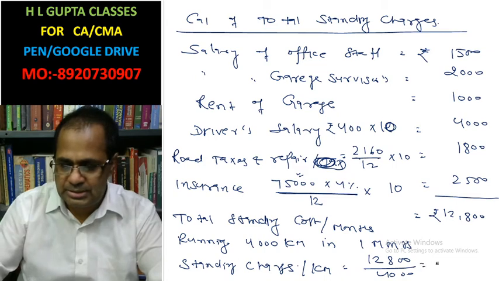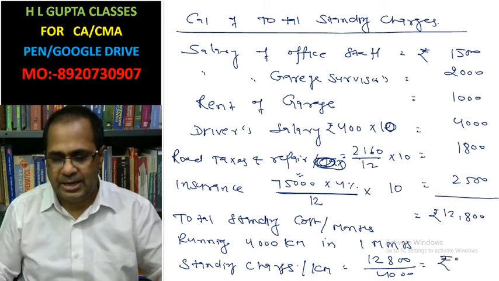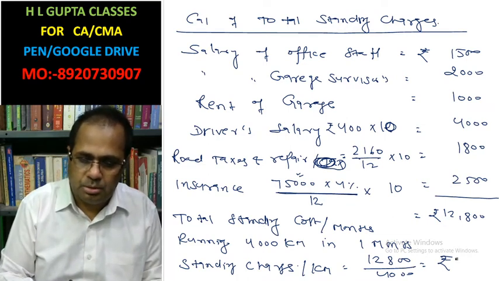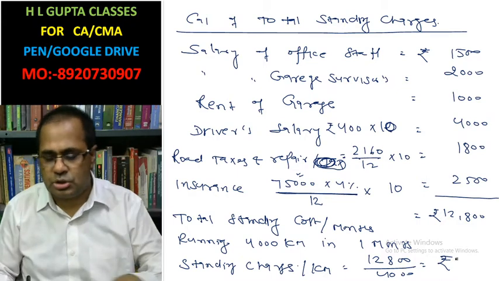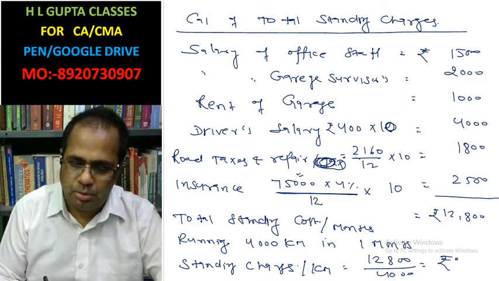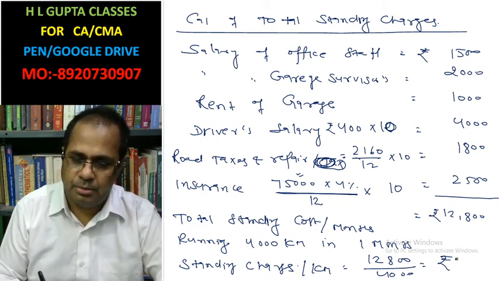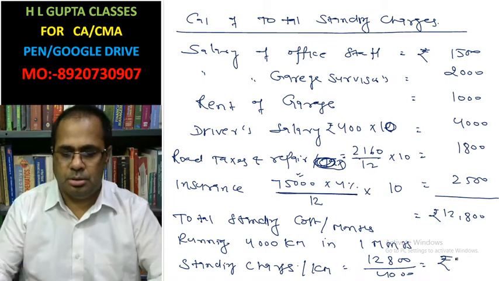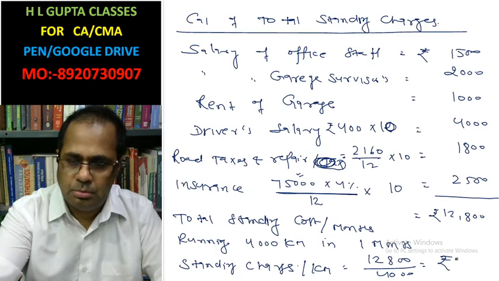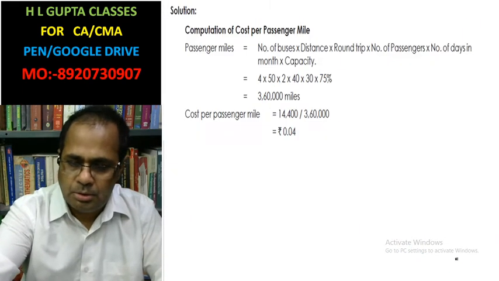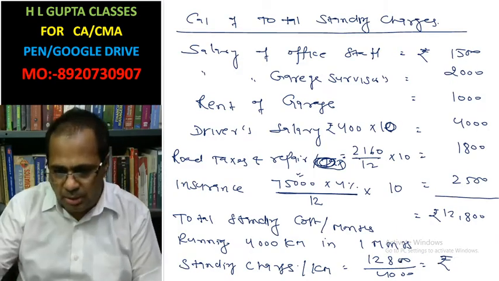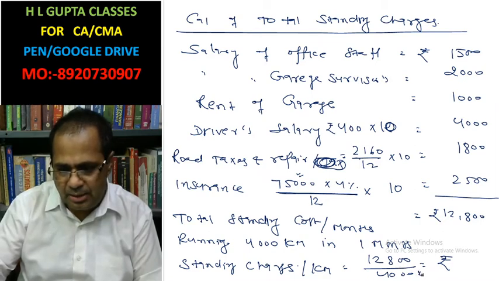So that's why this is the cost, calculated as 12,800 divided by 4,000. Okay, this is the cost. Now this is for one taxi, but we have 10 taxis.